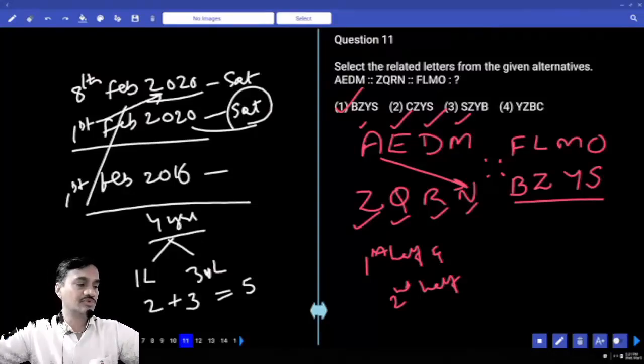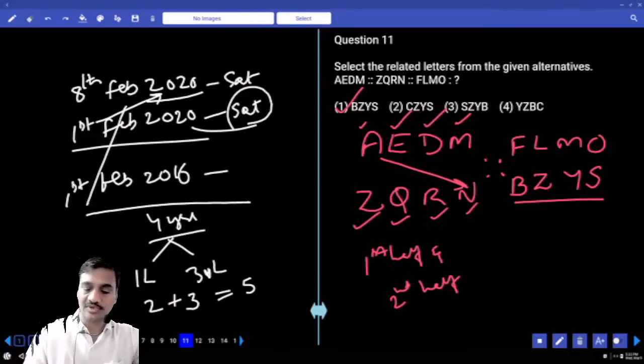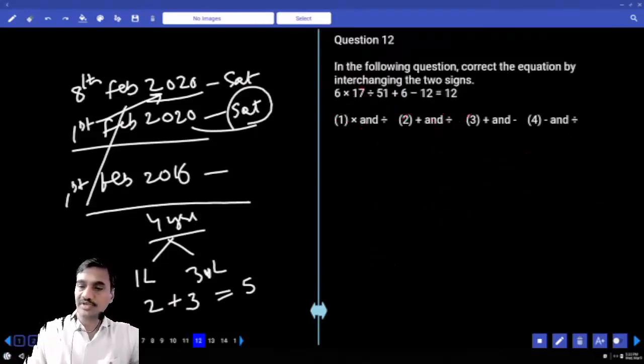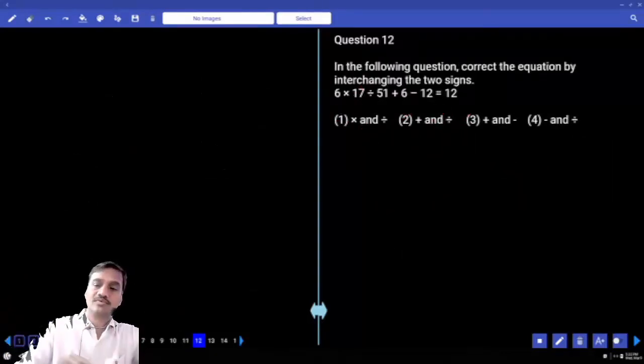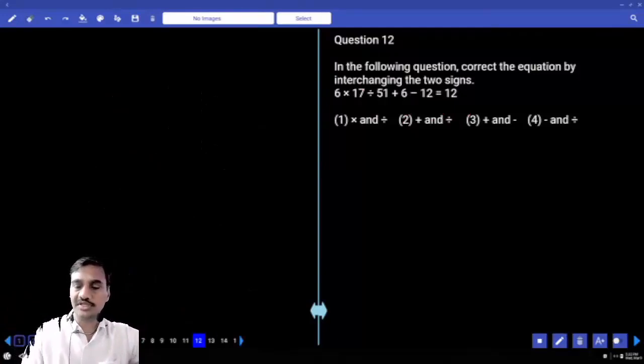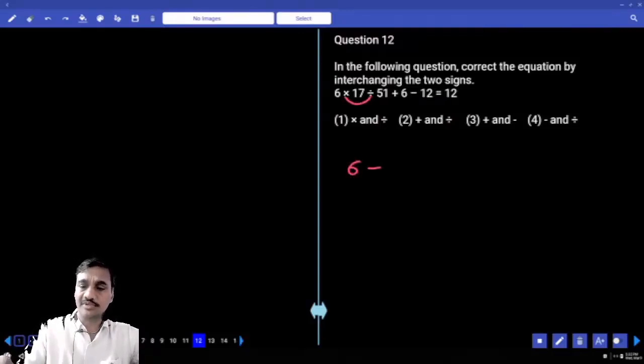Then question number 12. Now in this 12th one, what are the symbols we need to interchange? First, let us go through the choices here, into and division. Now if you interchange these two, into and division, then 6 divided by 17 into 15. Is it how you write it?